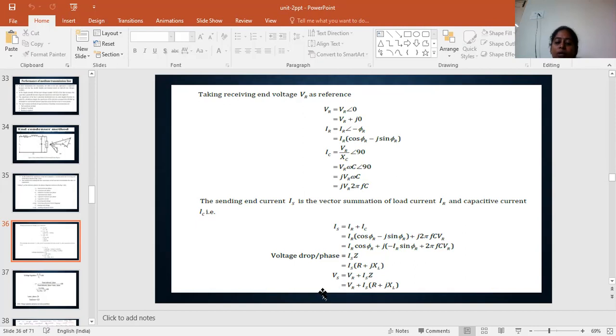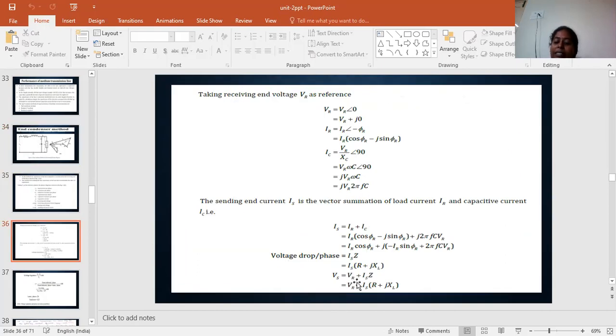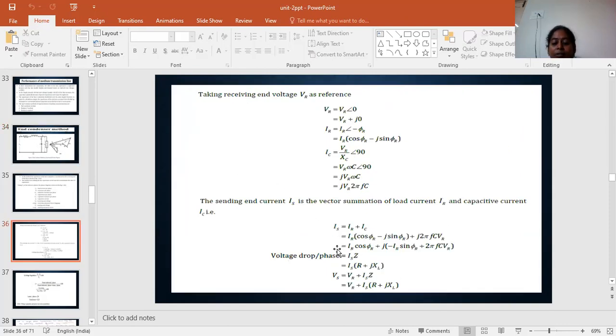Okay. And for the voltage drop is nothing but IS into Z. Z is nothing but R plus jXL. So why is this calculated here? Because Vs, the sending end voltage, Vs equal to receiving end voltage VR plus drop, that is nothing but IS into Z.